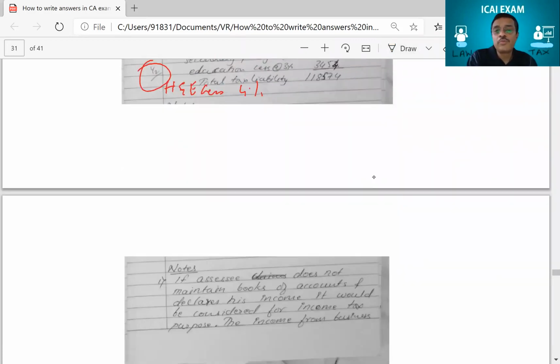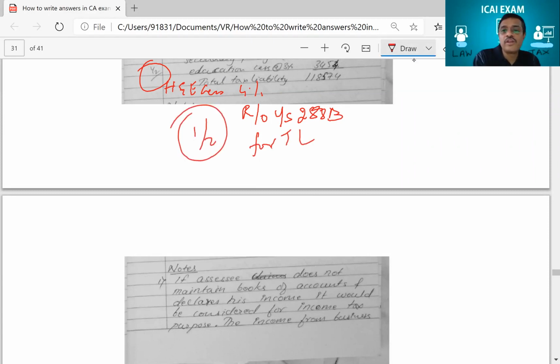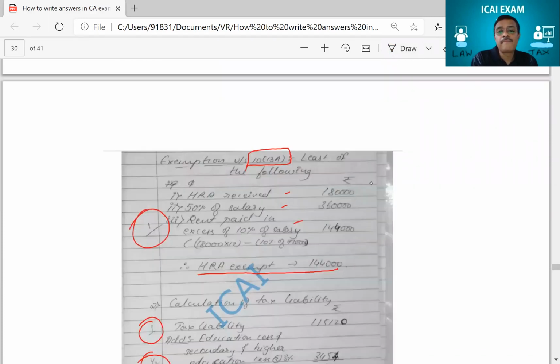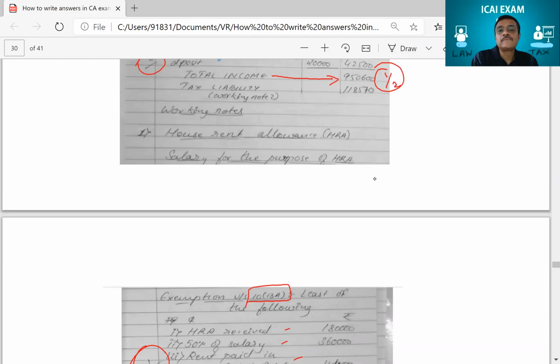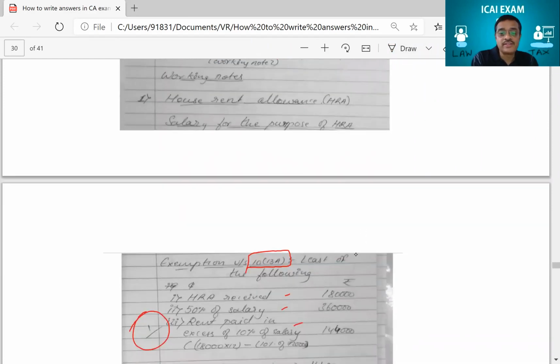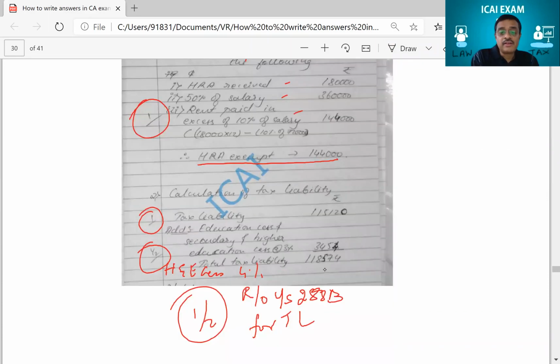And then I'll tell you one more mistake he did. He has not done rounding off. If he had done rounding off under section 288B for the tax liability, he would have got half mark here for writing rounding off. If he had done rounding off of income, but if you see his income here, his income anyway was a round figure, so that question did not arise.